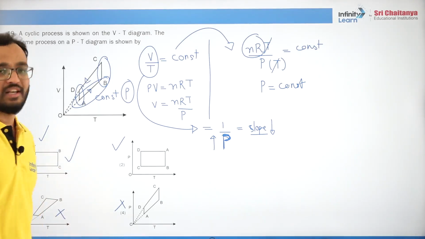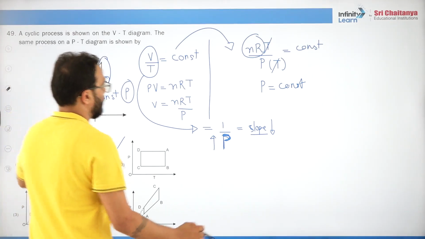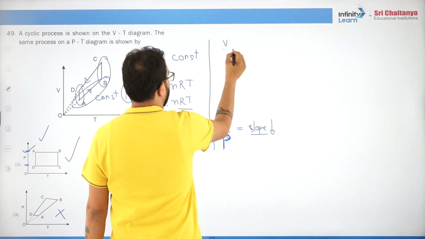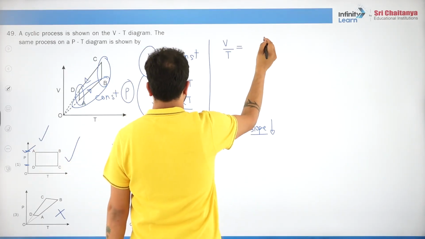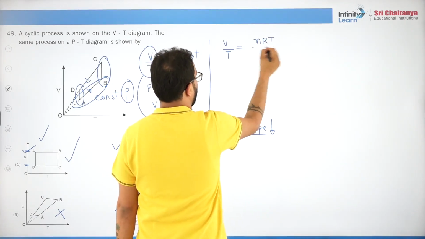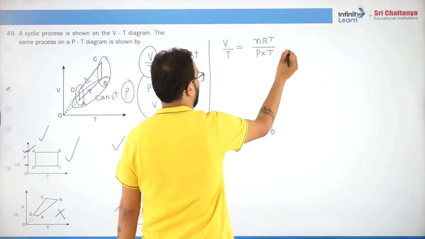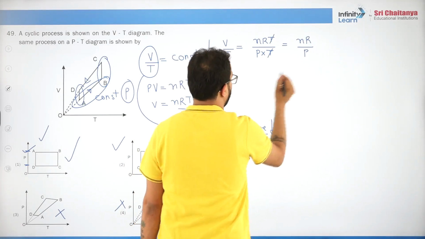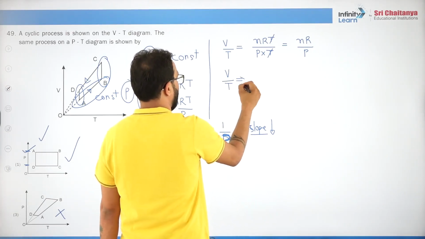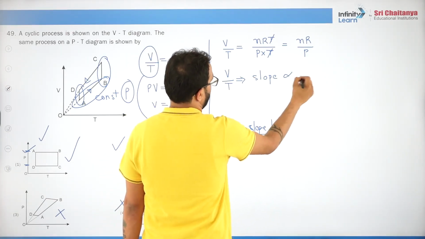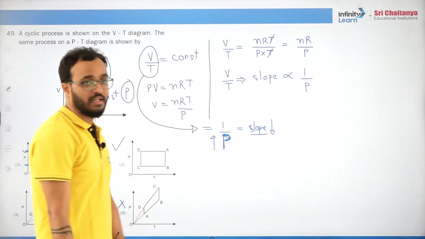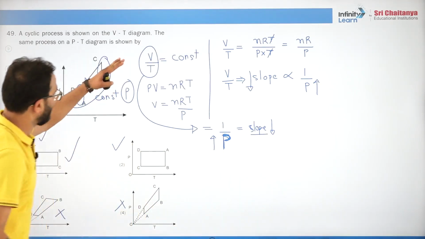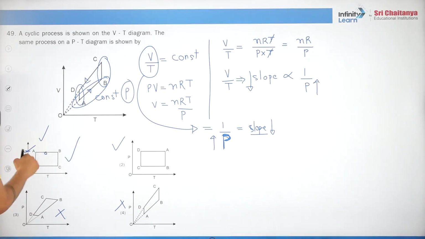Okay, let me explain. I know you must be getting confused here. Don't worry. V by T. Now what is V? V is nRT by P, into T. What is this? This is nR by P. Now V by T is also the slope of this graph, and slope is inversely proportional to pressure, right? Now you can see lesser the slope, higher the pressure. So lesser slope of AB, higher pressure of AB.